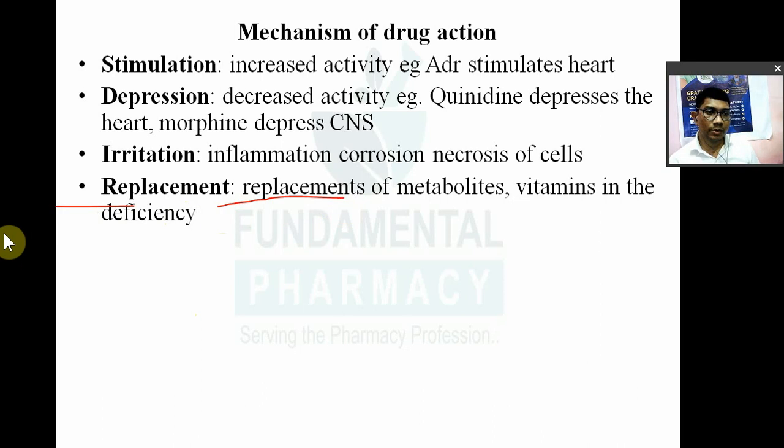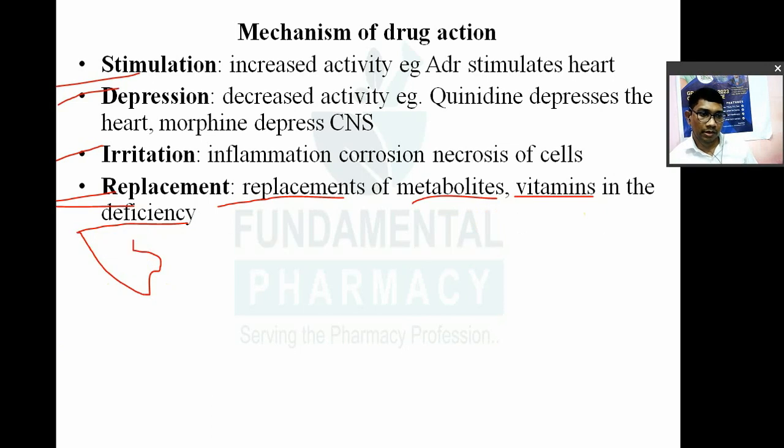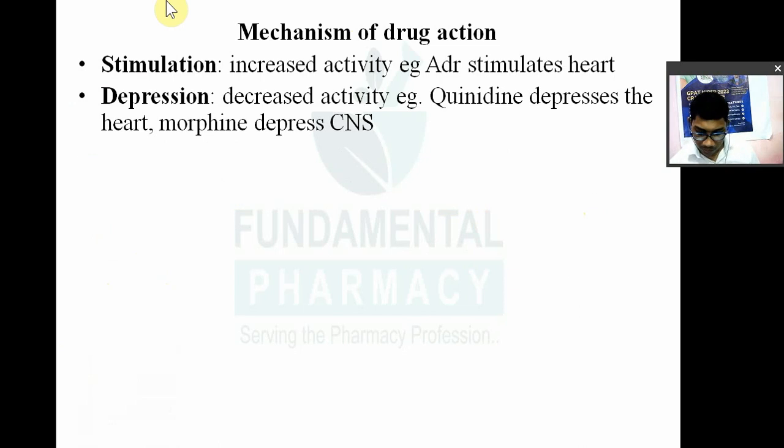So replacement, okay. Drug may act by stimulating a system, drug may act by depressing, or drug may act by irritating your skin or mucosa, or drug may act as a replacement. So for example, replacement of certain metabolites, vitamins in the particular deficiency. Now another, drug may act by its cytotoxic action. Cyto मतलब क्या, देखो, cyto is nothing but the cell. Cyto is the term for cell. सेल मतलब पेशी.